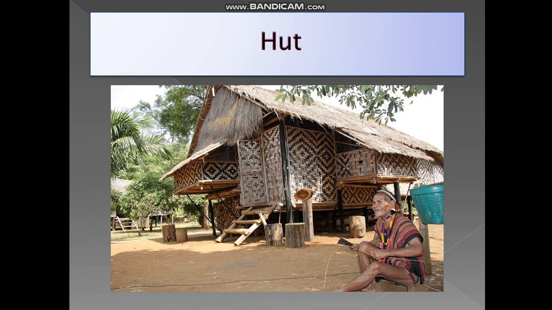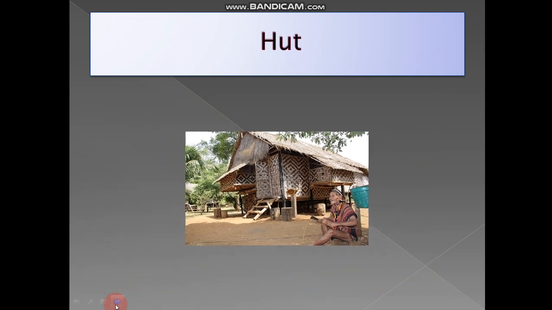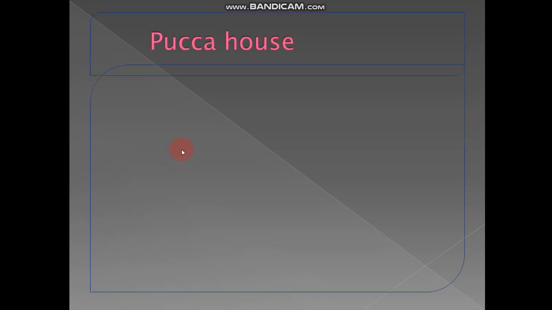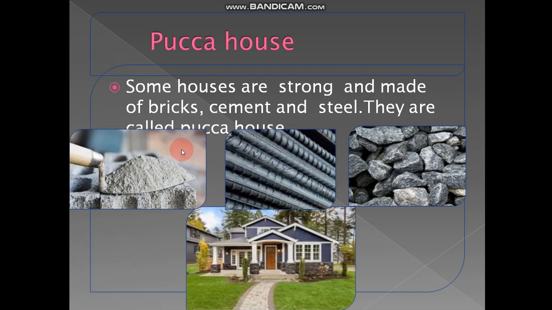It is the center of attraction nowadays. People like it very much because we cannot see huts anymore. So that's why some restaurants and hotels are made up of huts and they serve food like that. It is very nice. So next, children, now you understood where we can see them: in villages, forests, and nowadays in restaurants.